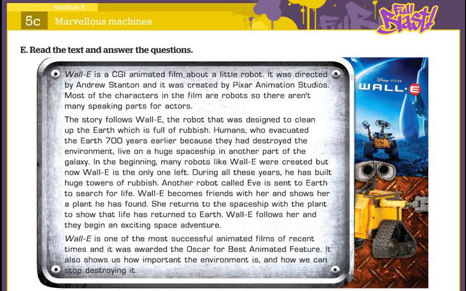So, the last activity in the workbook is about a text, a text about a film called WALL-E. I personally watched this film. It is a very good film. It is rich in information that has to do with robotics, for example how the world is going to be affected in the future by robots.